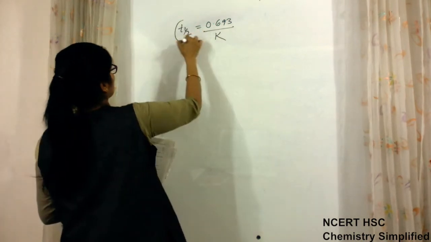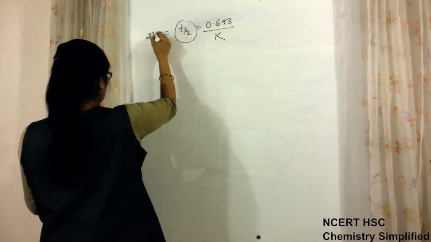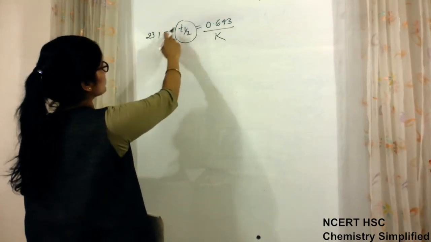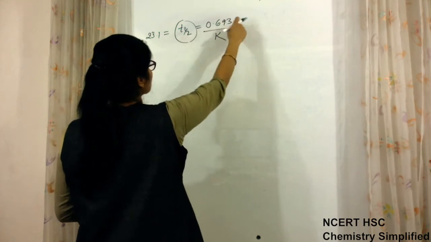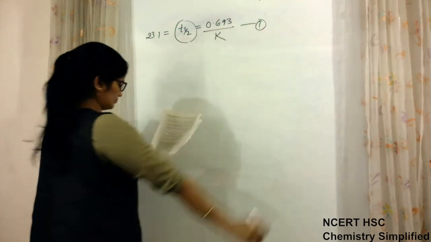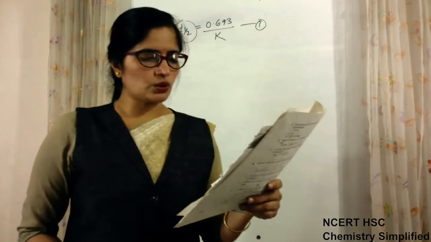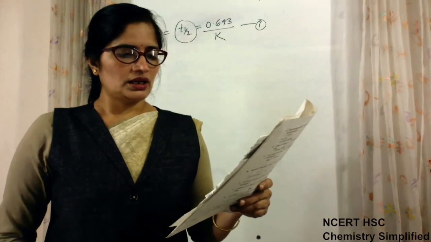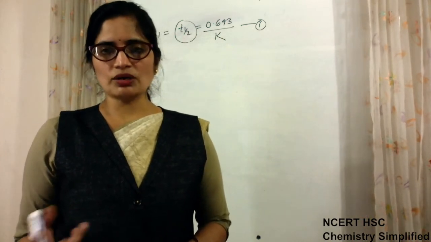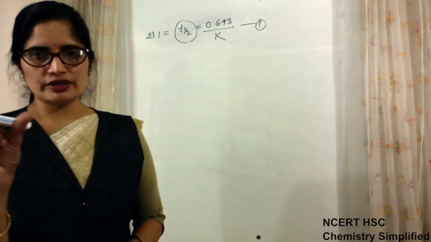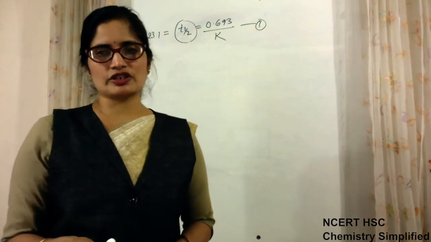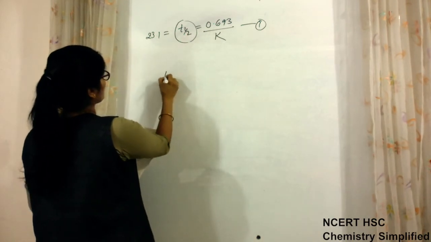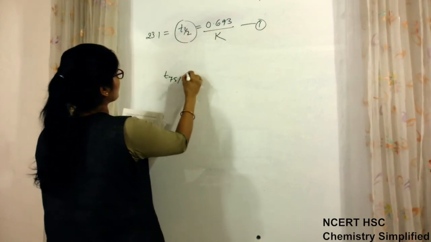That means T half is given as 23.1. So we can write 23.1 is equal to T half is equal to 0.693 upon K. This is the first equation. Calculate the time required for 75% completion of this reaction. If 75% is complete, how much is left? 25%. So we have to keep the reactant which is left, not which is completed. Time required, so T 75% will be equal to